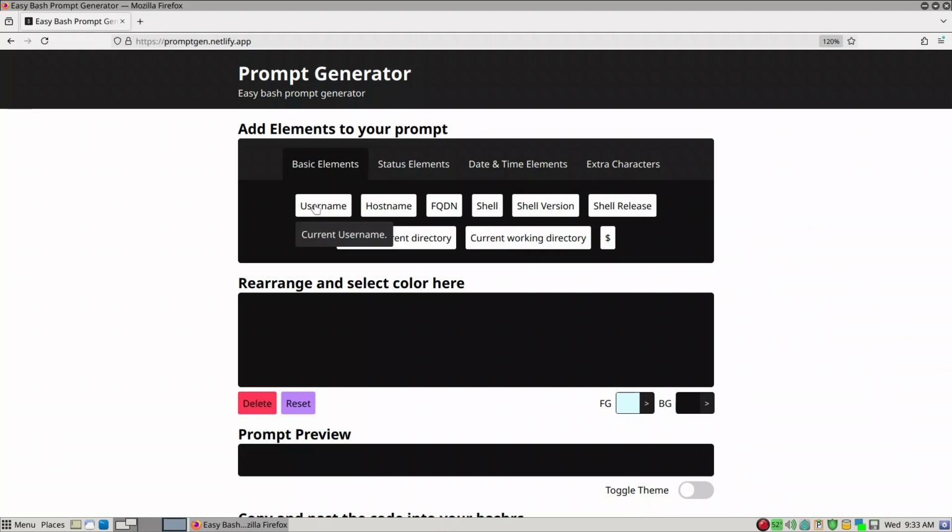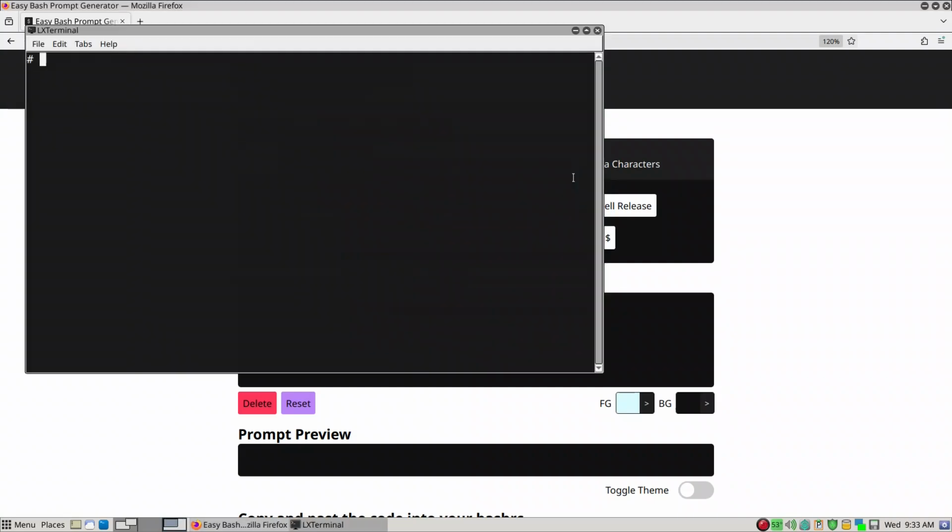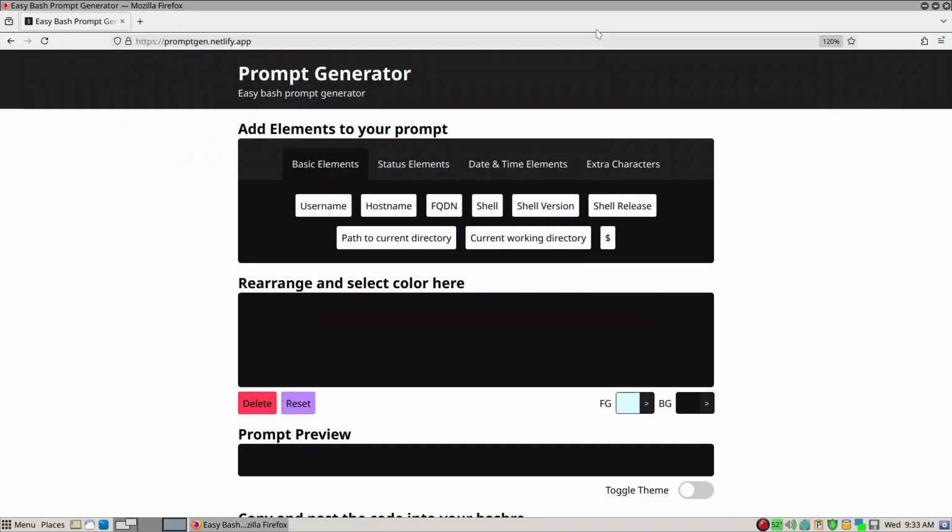Usually you want to start with the username, but in my case I want to start with a space, because I prefer not to have the prompt right at the edge of the LXTerminal. It's a minor thing, just my preference.